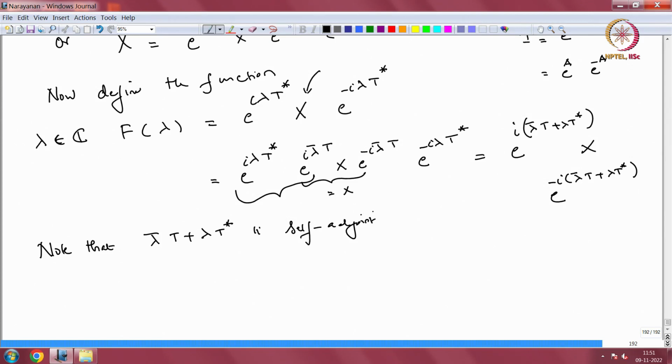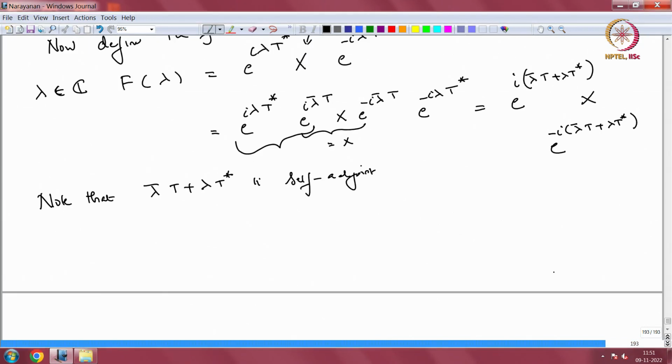So, if I have a self adjoint operator, what happens to i times that and the exponential of that? Let us look at that separately. Let us say A is self adjoint, so A equals A star. Look at e to the iA.